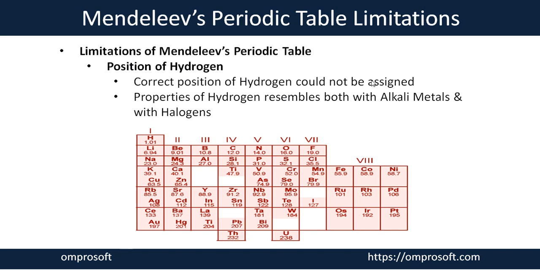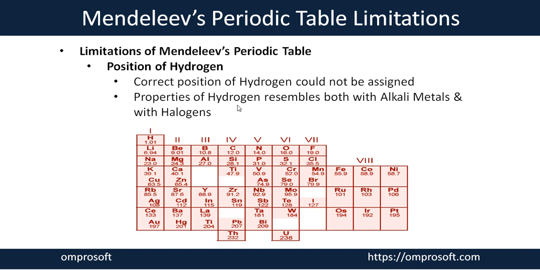He could not assign the correct position of hydrogen on his periodic table, because the properties of hydrogen resemble both alkali metals and halogens. Why?